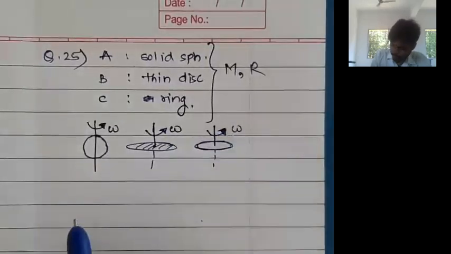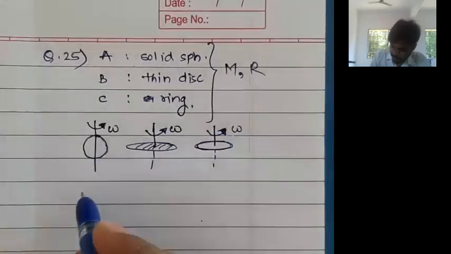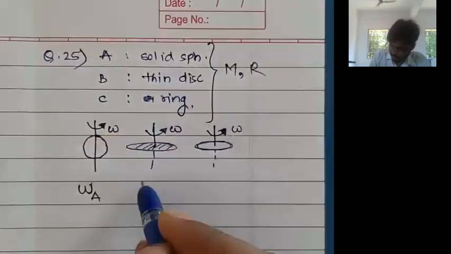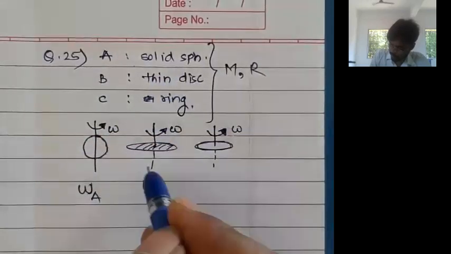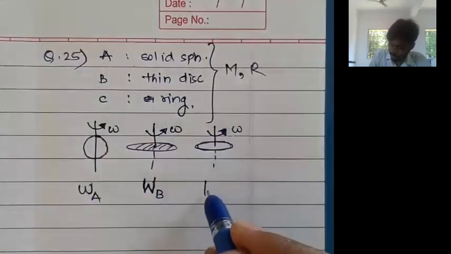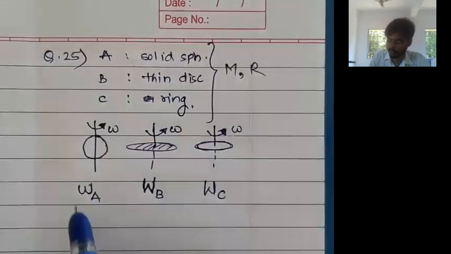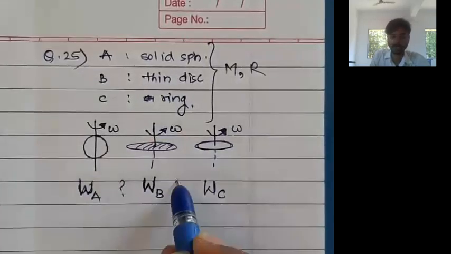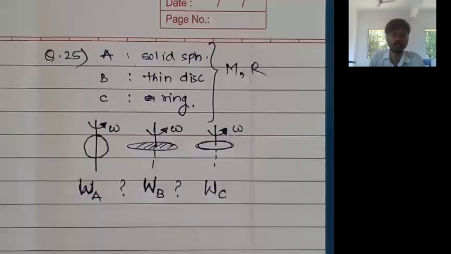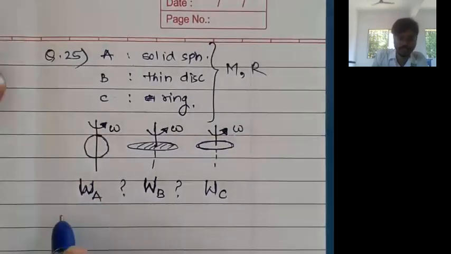Now they are asking, work done to bring the sphere to rest is WA. Work done to bring the disk to rest is WB. And work done to bring the ring to rest is WC. What is the relation between WA, WB, and WC? Greater than, equal to, less than, these relations we want to find out. Very simple thing. How much work we need to do? Work done is equal to change in kinetic energy.